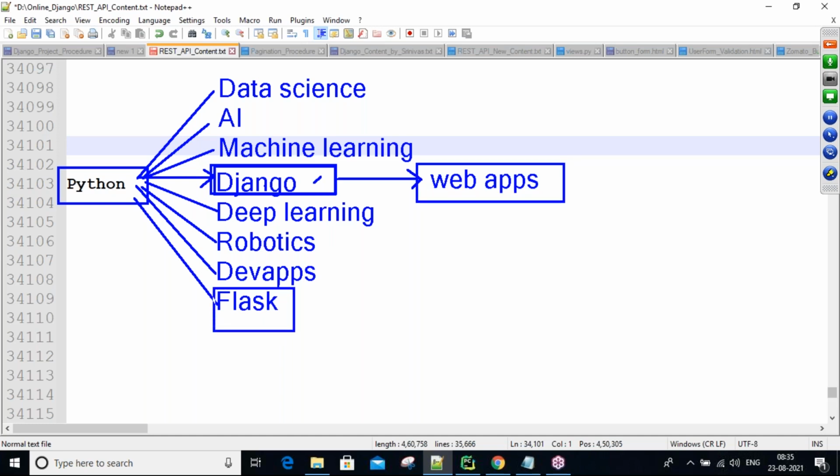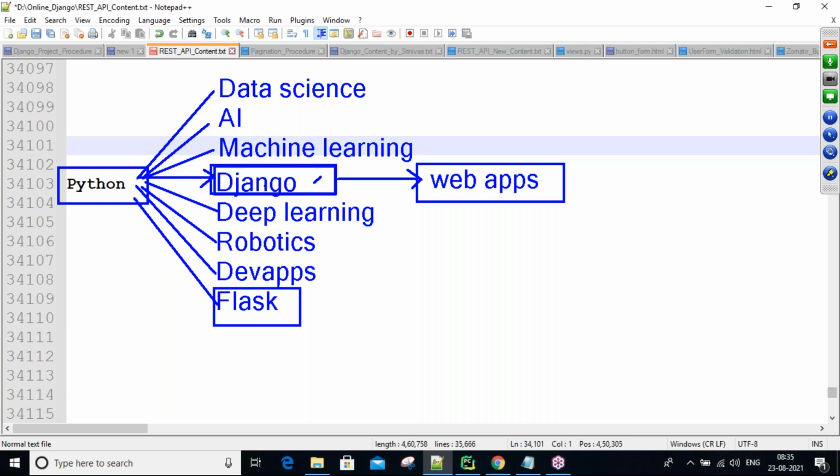Flask is also a framework, guys, a Python-related framework. But why are people learning Django more and more right now, and not Flask? Because 90% of projects are going on Django right now. 90% of projects are developed using the Django framework only. That's why as students we give high priority to Django, not Flask. Maybe in coming days Flask will also get popularity, but not right now. Only a few companies are using Flask.